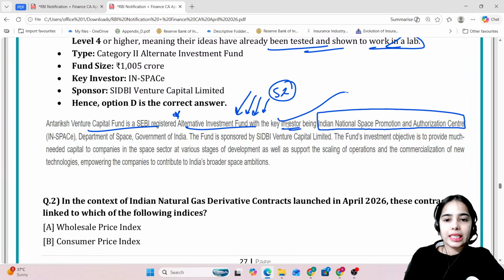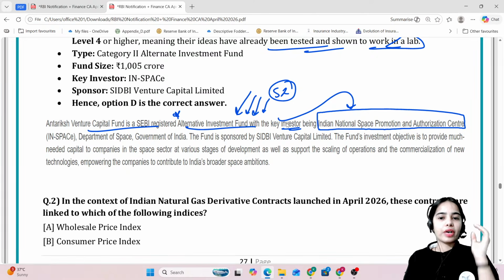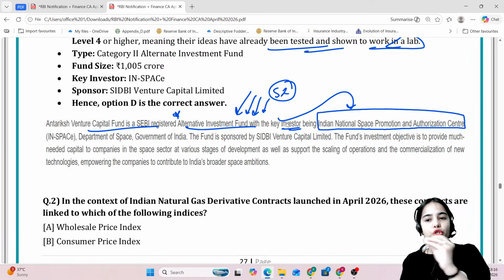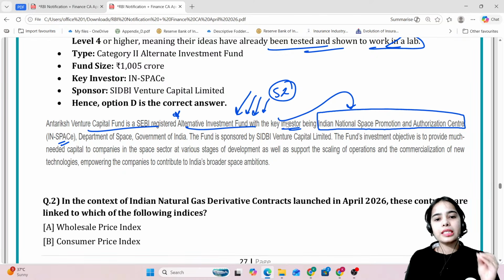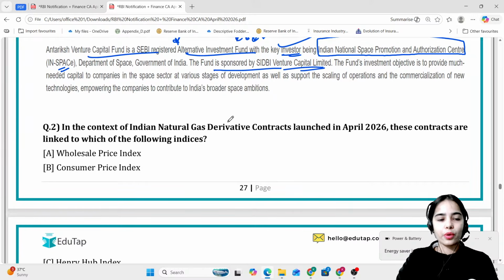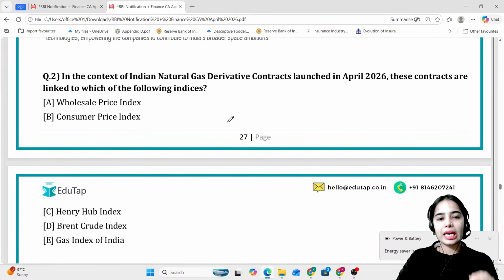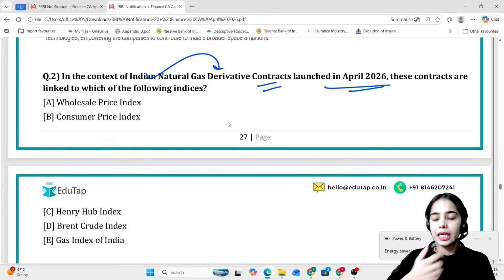Remember this, that the key investor in this Antariksh Venture Capital Fund is the Indian National Space Promotion and Authorization Center in space, and the fund is sponsored by SIDBI Venture Capital Limited. That is the idea. Now try to answer this question in the context of Indian natural gas derivative contracts launched in April 2026. These contracts are linked to which of the following indices?